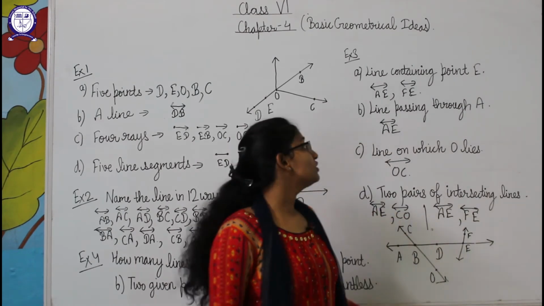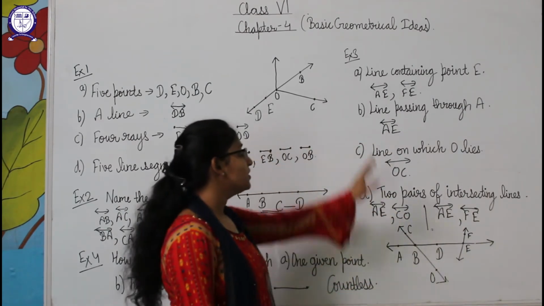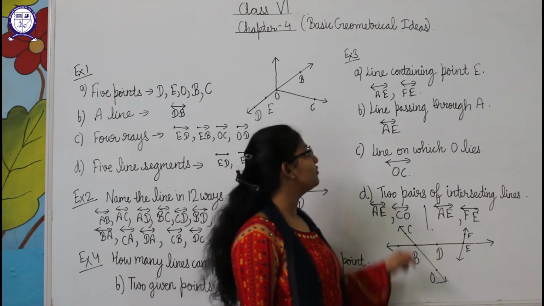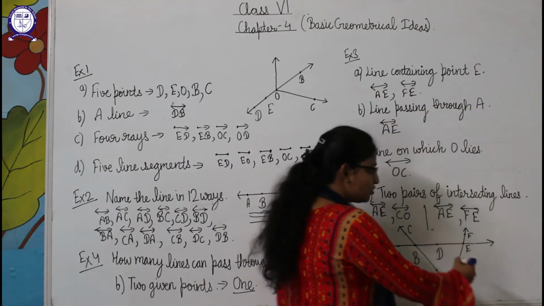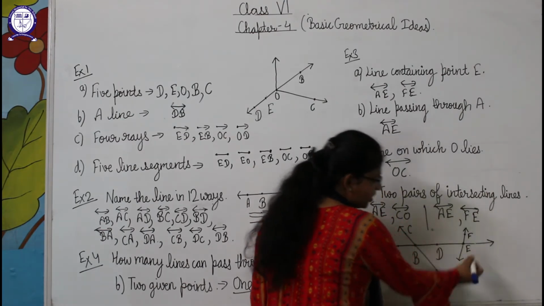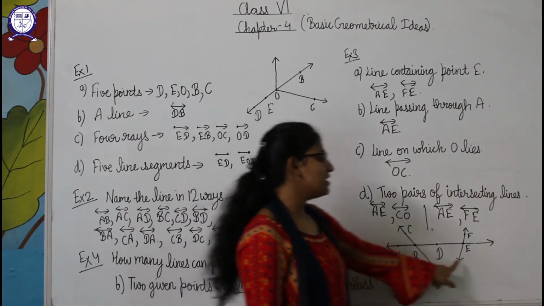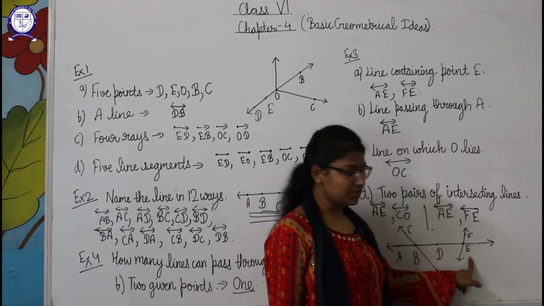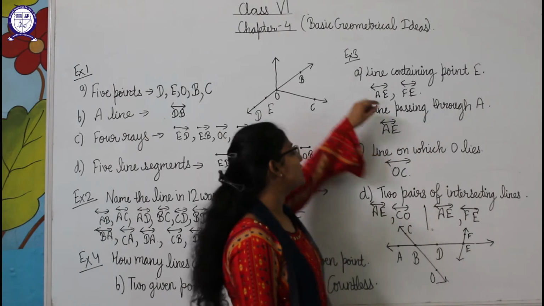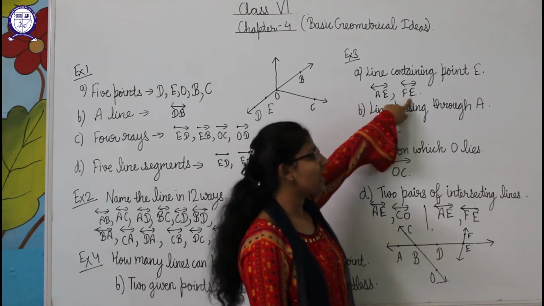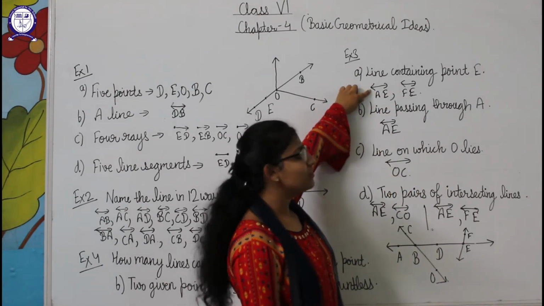Now the third question is, a figure is given to us, and for the first part we have to tell about the lines containing point E. So students, this is point E here. If we look, AE is a line in which point E is included, and FE is a line where point E is included. So we will write these two lines, AE and FE. And for the line we will make this symbol.